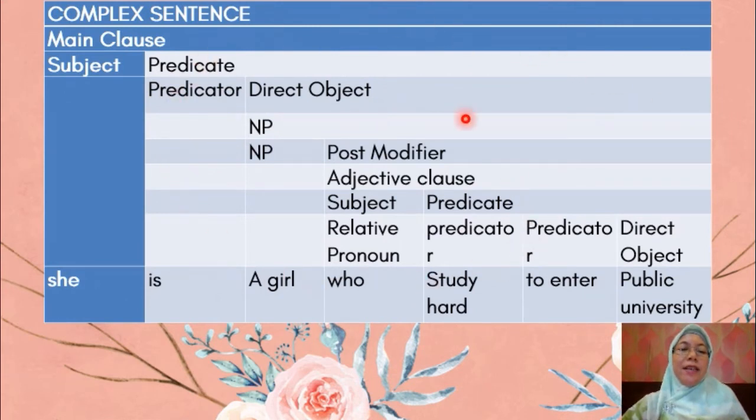Here's the diagram. She is a girl who studied hard to enter public university is a complex sentence. She is the subject, is is the predicate, a girl is a noun phrase, who is a relative pronoun that can be the subject, it is also the adjective clause, and studied hard is the predicator, to enter is the predicator, public university is the direct object. So who studied hard to enter public university is an adjective clause and functions as a post modifier for a girl. Hope you understand?